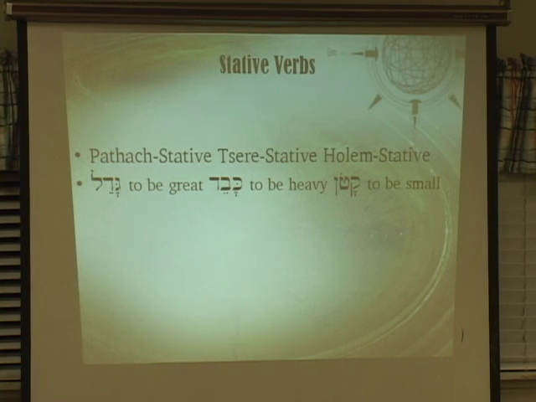Holem stative means the second vowel point is holem, so katon is to be small. By the name of their second vowel, they are classified as pathak, tsere, or holem stative. Other examples: hakam, to be wise, zaken, to be old, and yakol, to be able.